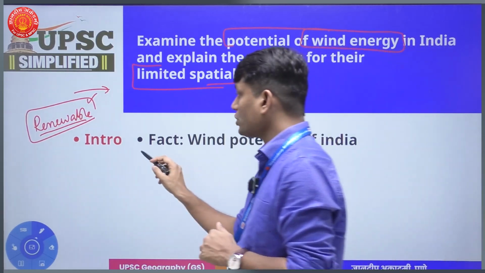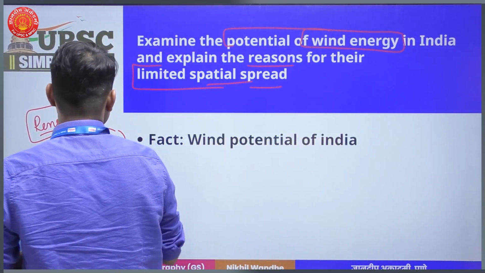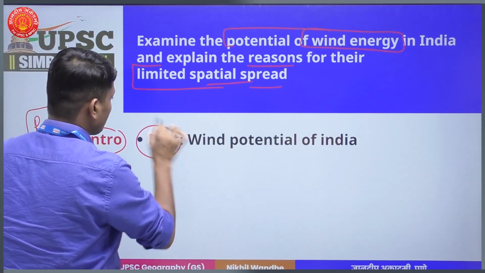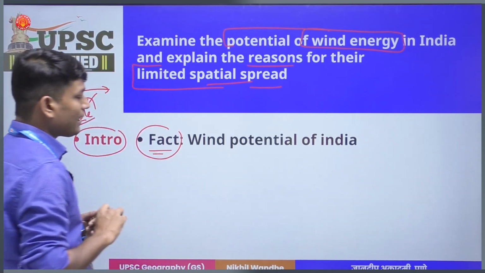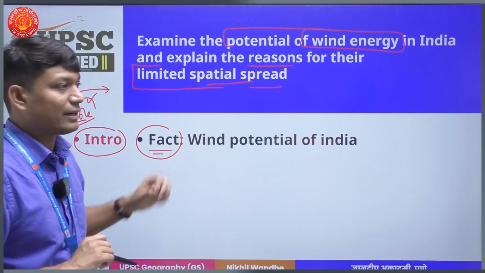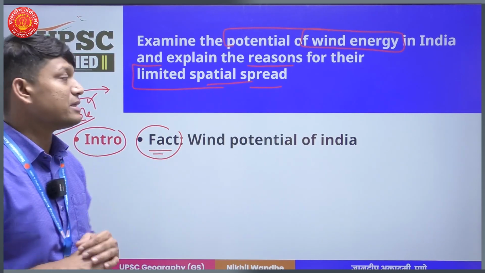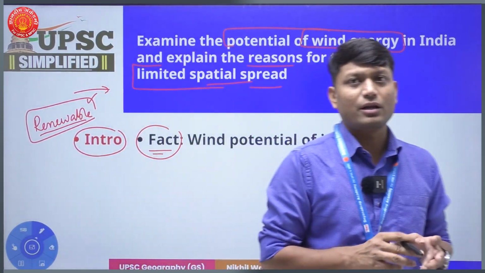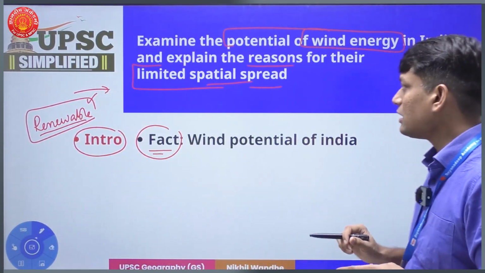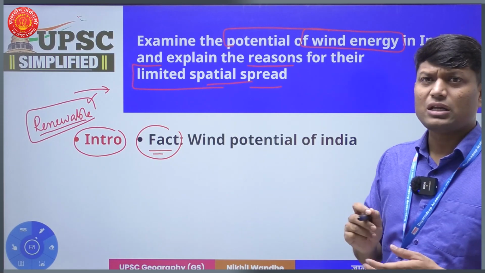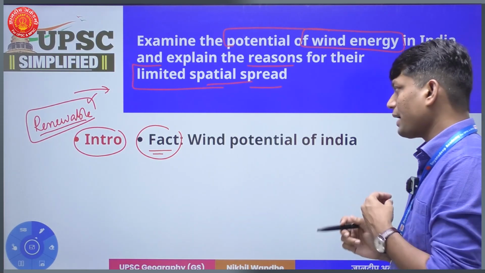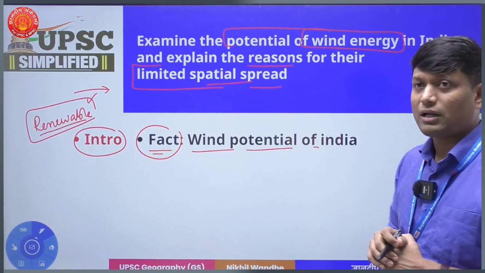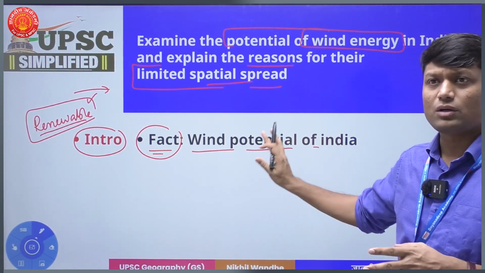Coming to introduction, how you can introduce for this particular question. By and large, this question requires an introduction which is based on fact. You can have many facts regarding wind energy in India or renewable energy in India, and if you are very precise with facts, and if you have this wind potential of India fact, you can go for this particular fact directly.